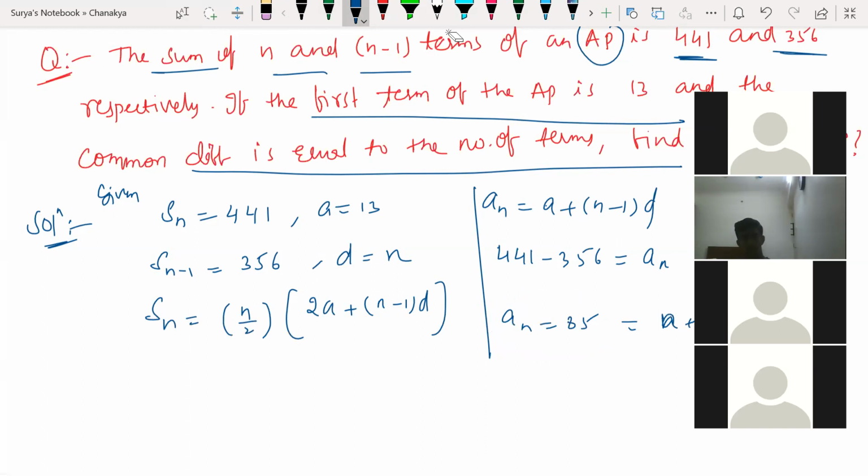Now since d is equal to n, given here, d is equal to n means a plus n minus 1 into n. So what am I going to get here? a value is 13, plus 85. 13 minus n square minus n. So what am I going to get here? n square minus n is equal to 72. Understood?